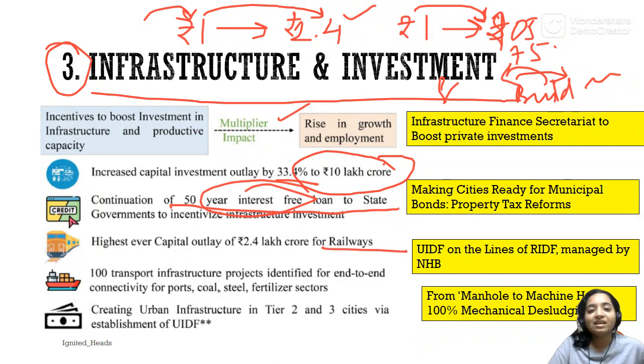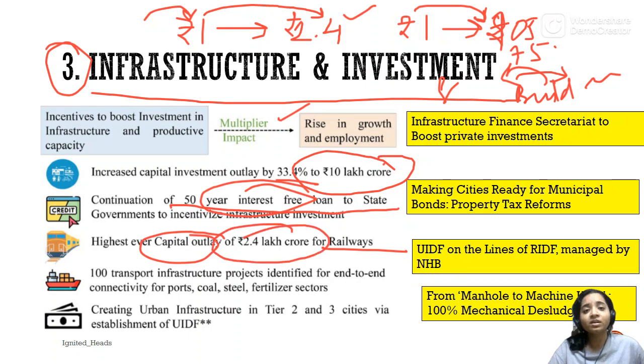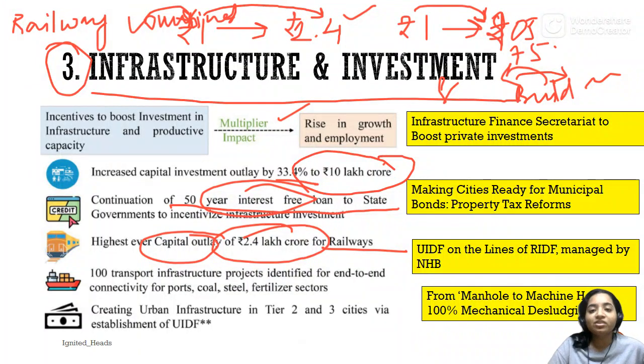Now, railways has got the highest ever capital outlay, which is 2.4 lakh crore. An important MCQ from here is, when were the railway and the normal budget combined in history, and when were they first separated? Now, 100 transport infrastructure projects identified for end-to-end connectivity.